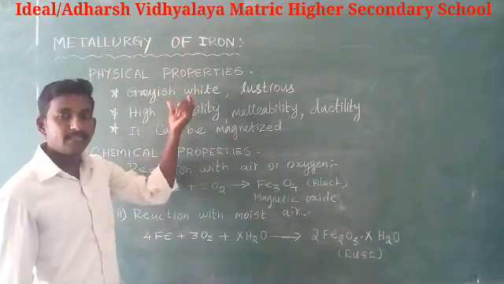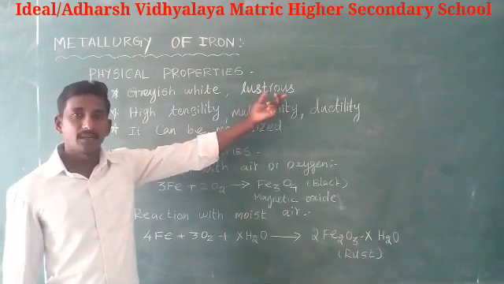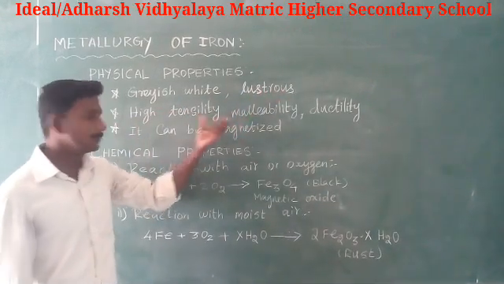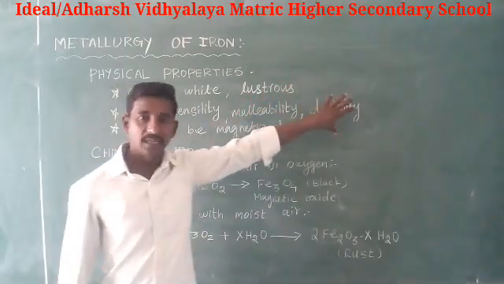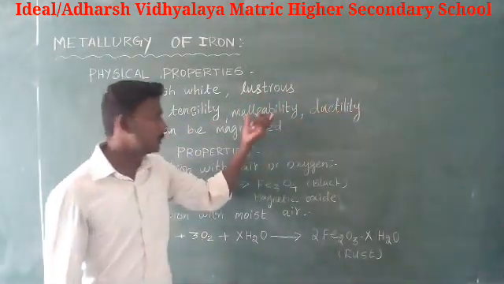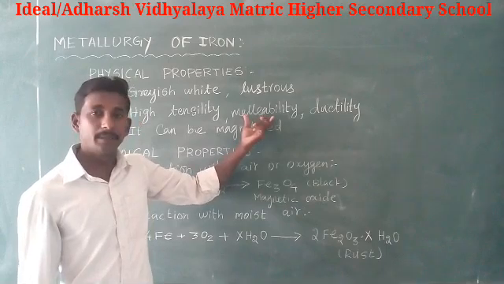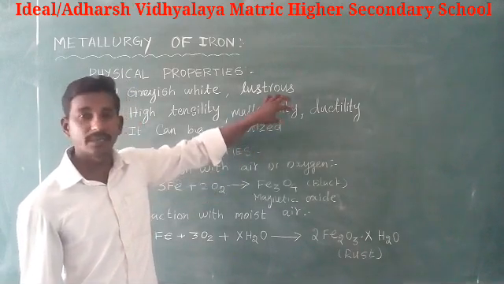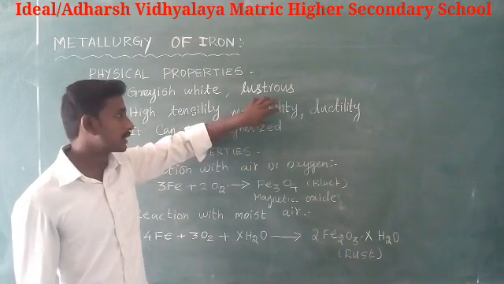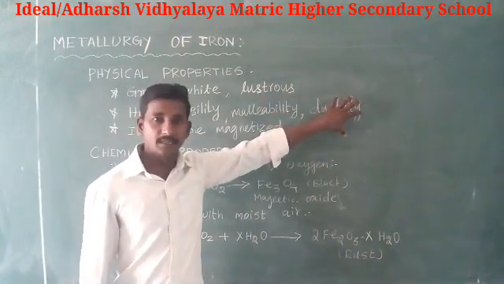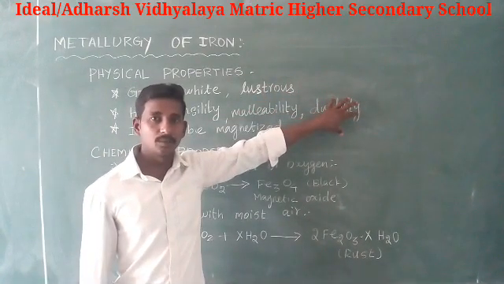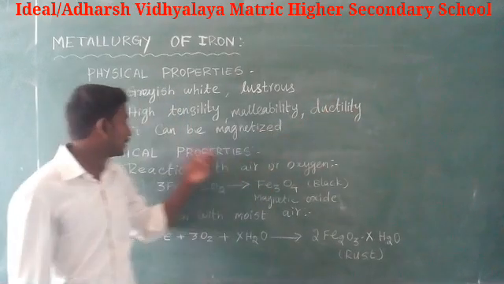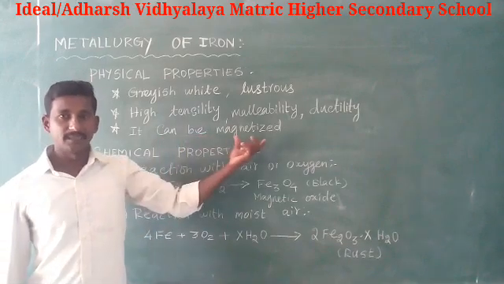Next, physical properties. It is a greyish white, lustrous metal with high density, malleability and ductility. Malleability means it can be beaten into thin sheets without cracking, and ductility means it can be drawn into thin wire without breaking. And it can be magnetized.